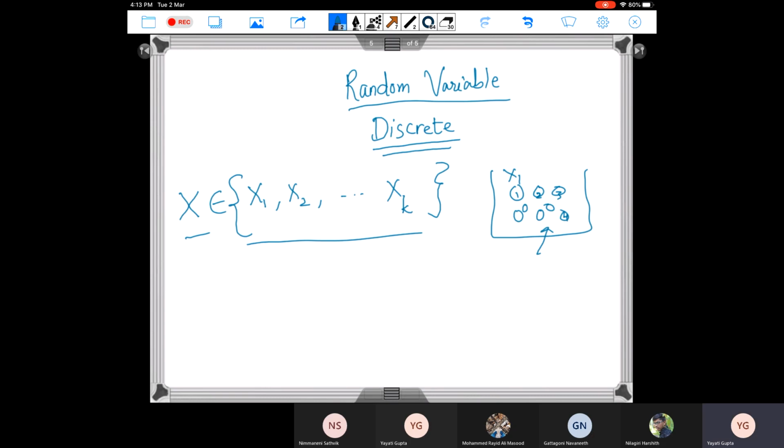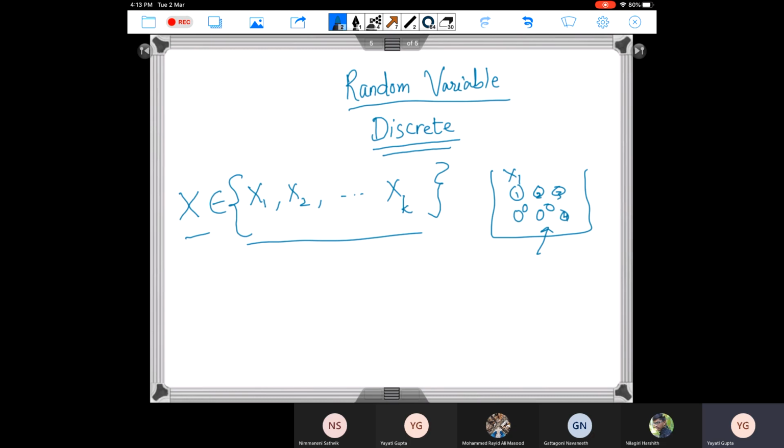Now the expected value of a random variable tells me, if I just put my hand in the box and take out any of the balls, what result is expected. So on an average, what is the value I get here? Now there can be two things. One thing is when each of these balls has an equal probability of being drawn out, right? So I put my hand and draw out each ball, so every ball will have an equal probability.